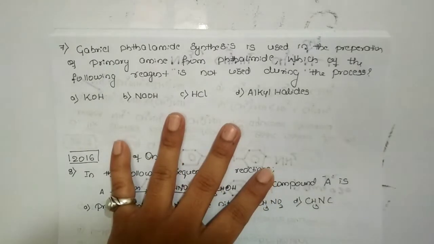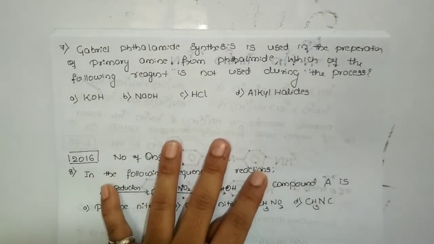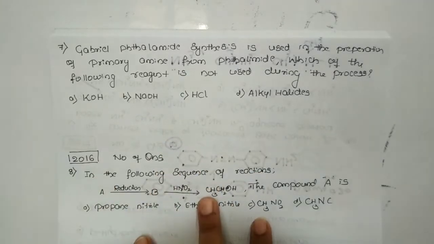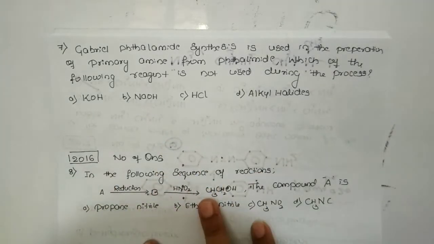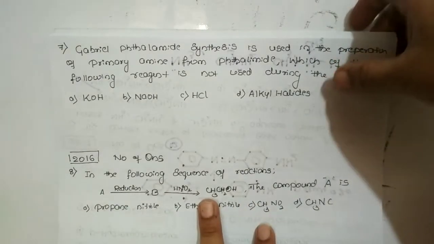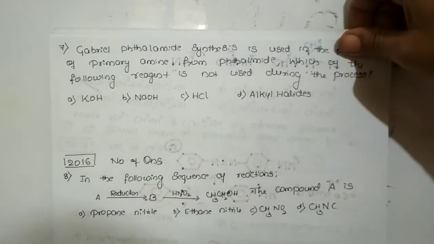This is the second question of 2017. The Gabriel phthalimide synthesis is used in the preparation of a primary amine from phthalimide, and which of the following reagents is not used during the process? Dear students, while discussing the mind map, I told you about this Gabriel phthalimide synthesis. It is used to prepare primary amines only. Even we have discussed what all the reagents will be used.